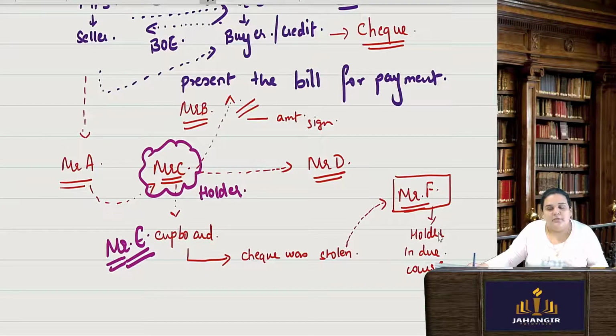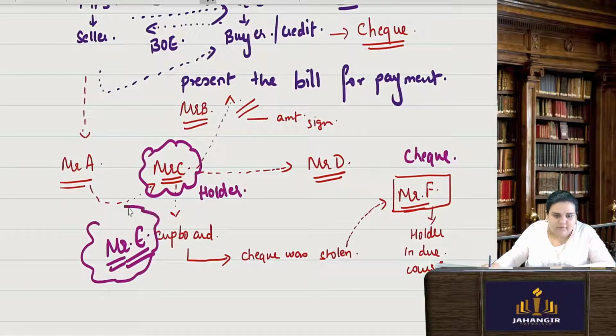The holder in due course enjoys the title of this check. He has got the correct title. He does not have any kind of defect in the title. Why? Because he took it in good faith. Though the person who gave the check has no title.